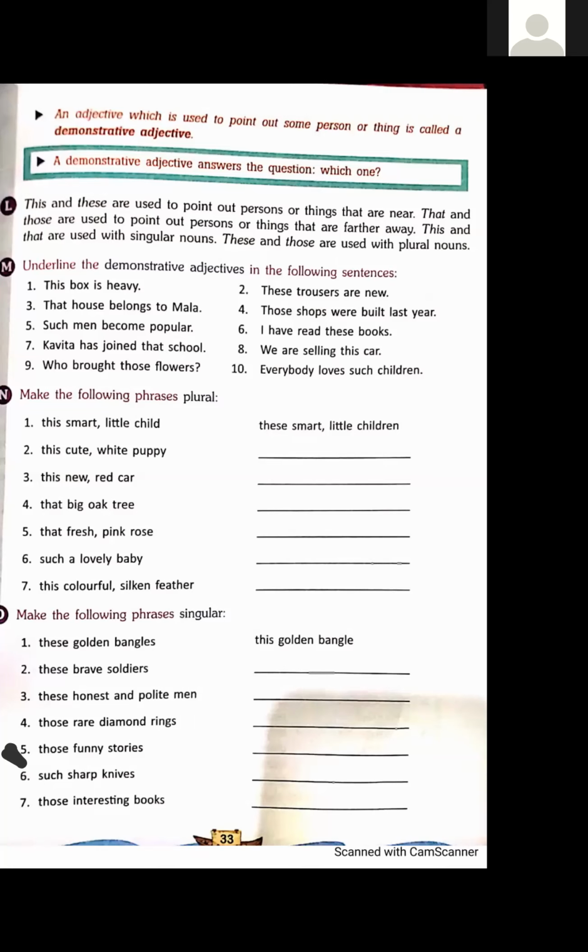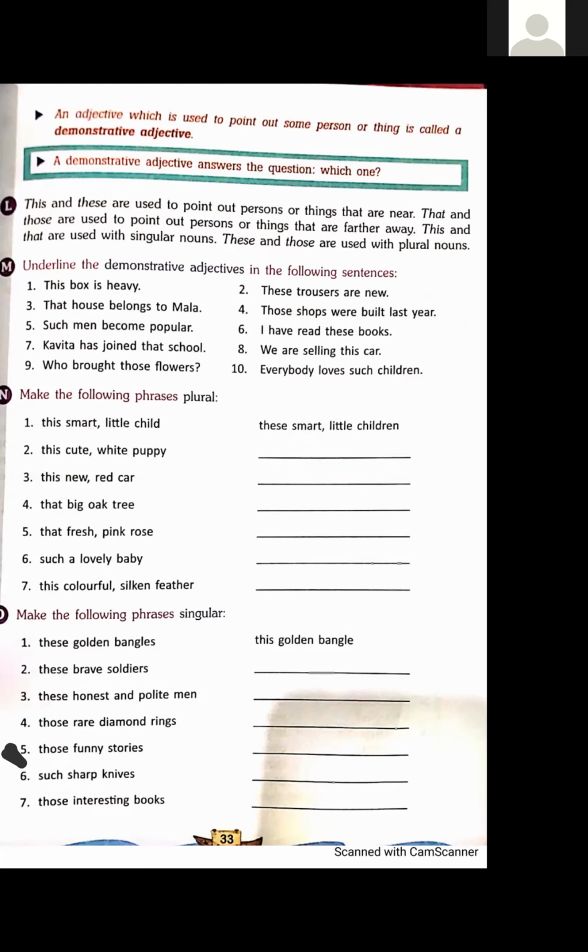But that and those, that for singular noun and those for plural. That and those are used to point out the persons or the things which are far away from us. Okay. This and that are used with singular nouns, and these and those are with plural nouns.